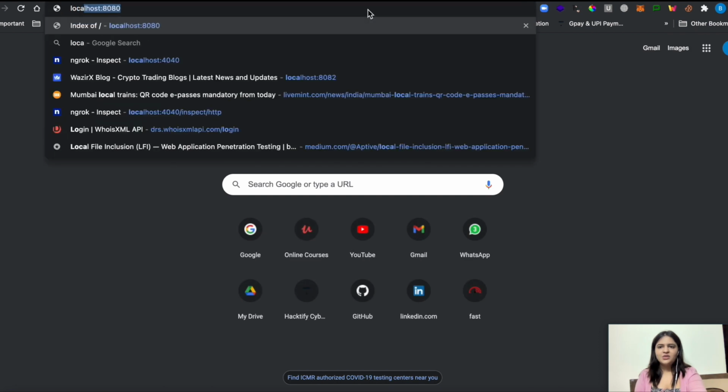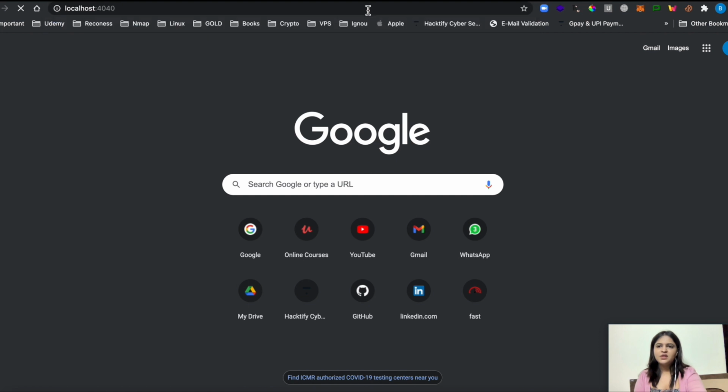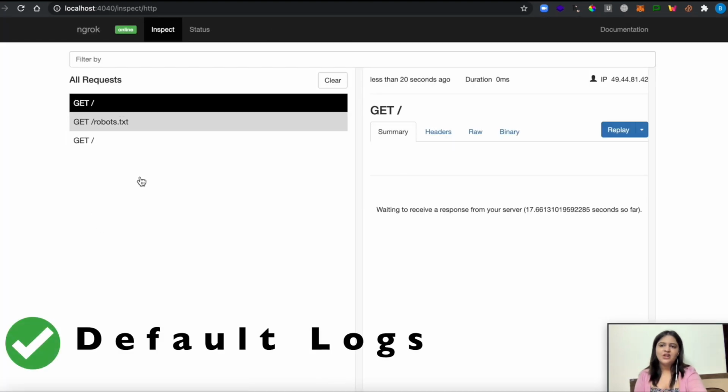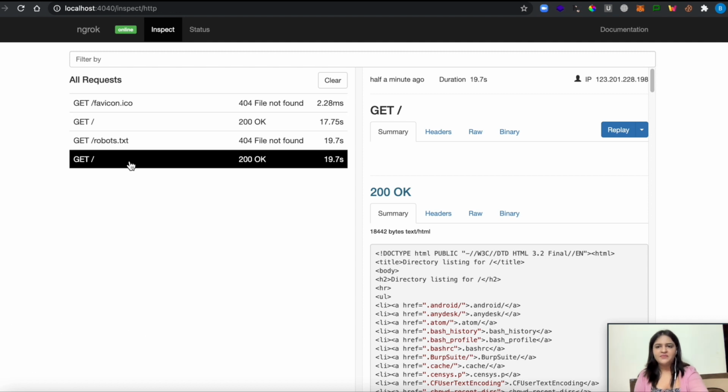Okay, so now let's go to the browser again, and I'm going to type localhost colon 4040, where I'm going to see and get the logs of that ngrok. By default it is also served on 4040, so make sure that you use the same port number to get the logs. In the logs, you can see over here that there is a 200 OK from this IP. In this case the IP is my public IP. You won't see the 192 dot something dot something address; my public IP can be seen over here.